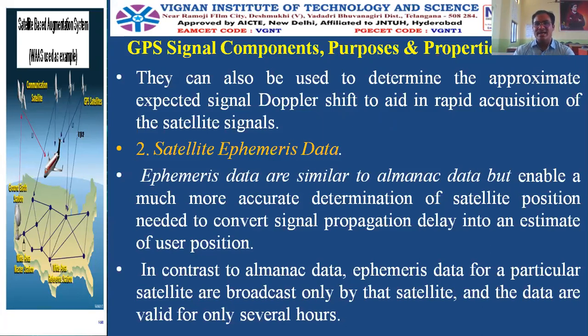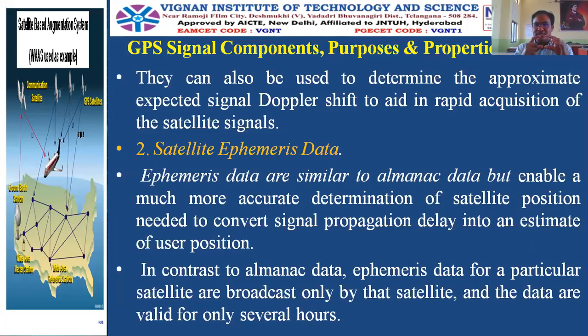And the second data is the ephemeris data. Ephemeris data are similar to almanac data. They enable a much more accurate determination of the satellite position needed to convert the signal propagation delay into an estimate of the user position.